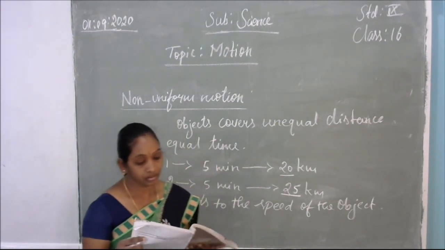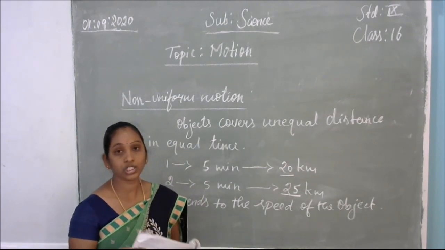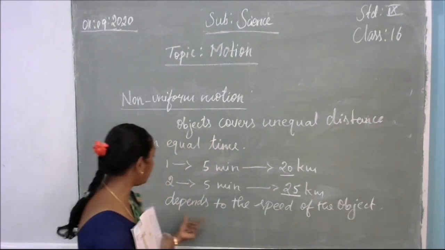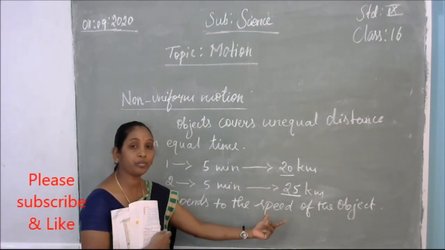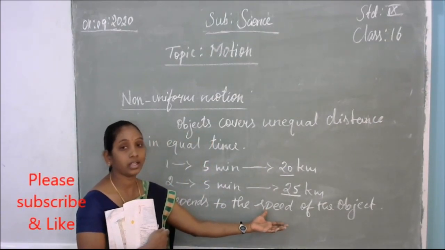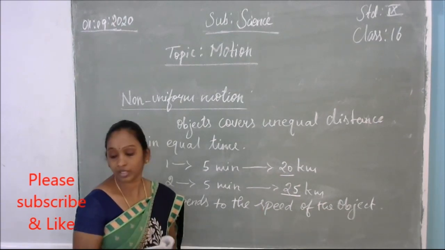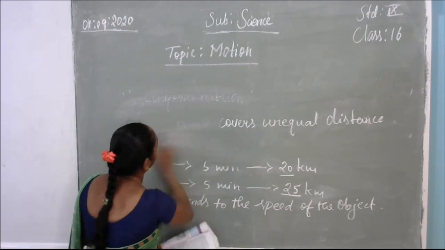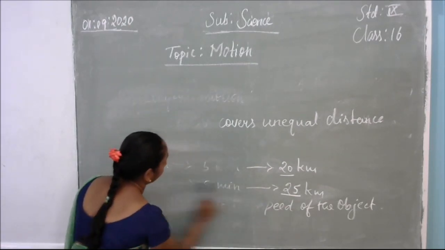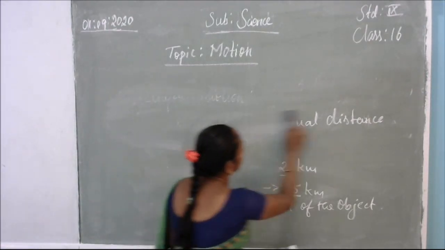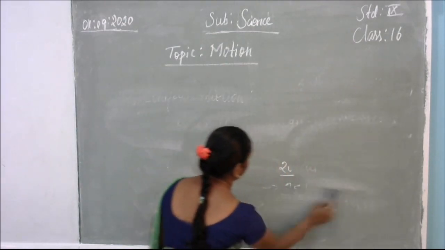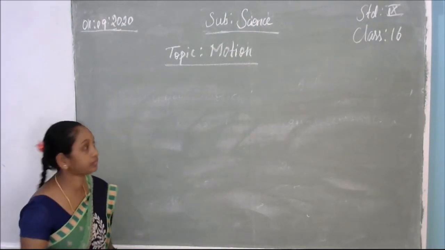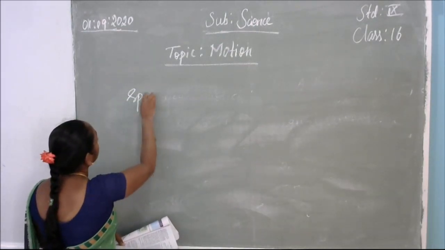For example, how to measure this non-uniform motion means we require some measurement for that. So now I mention here what is speed. What is meant by speed and how to calculate it, and what is meant by average speed. Now we are going to discuss the speed. What is meant by speed?